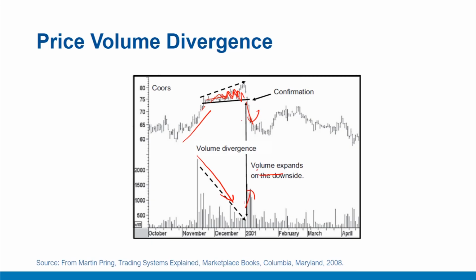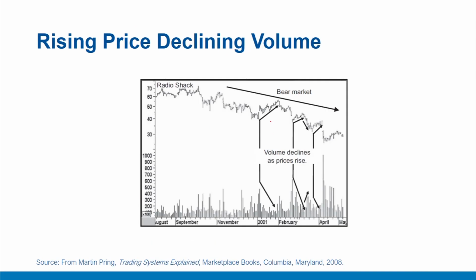This volume expands when the prices fall, which indicates that some kind of bear run is taking place. This diagram also indicates that this bear market is characterized by volume declines as price rises. So wherever there is a rise in price, volume declines, which means volume does not agree with price when there is an increase in price, because a bear market run is continuing.